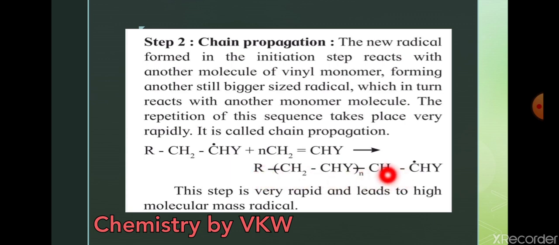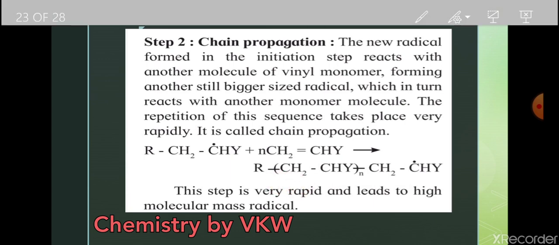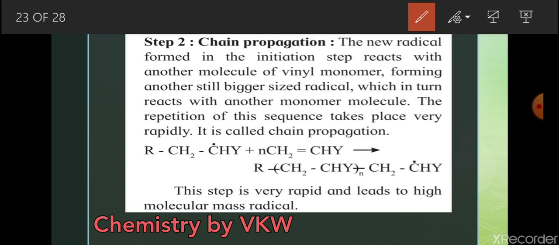So what is going to happen next? Propagation means it is the cultivation. The chain is going to grow here step by step, and see here, the step is very rapid and leads to the high molecular mass radical. Here is the product we are observing, students. The product we are observing has the radical on the carbon. What is this radical going to do? The radical, when it comes in contact with another fresh monomer, that is a carbon carbon double bond, is going to break that. So continuous chain formation takes place.